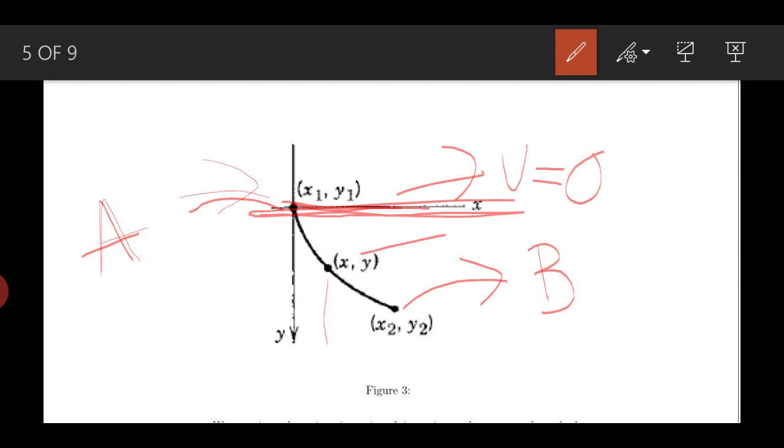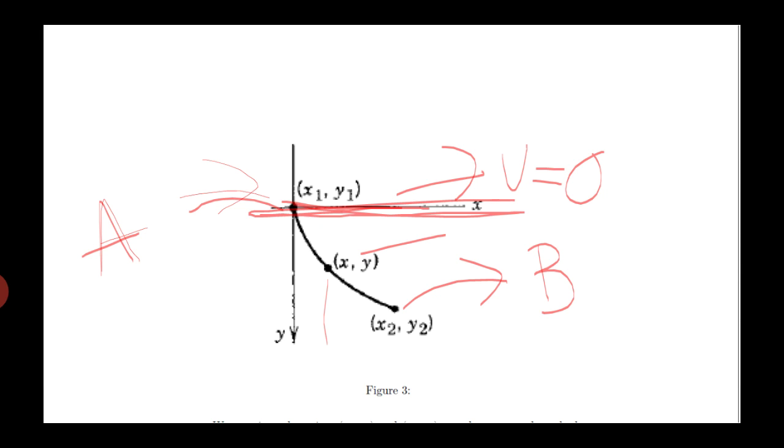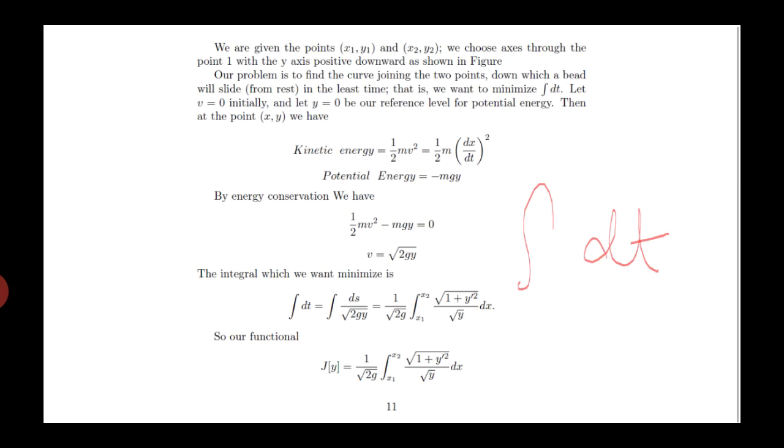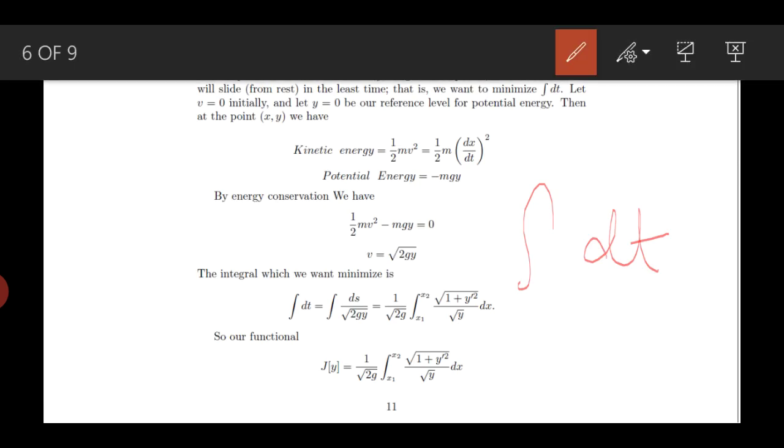So the kinetic energy is 0 and the potential energy is 0, so the initial energy is 0. Energy conservation says half mv squared minus mgy equals 0. That gives us v equals the square root of 2gy.